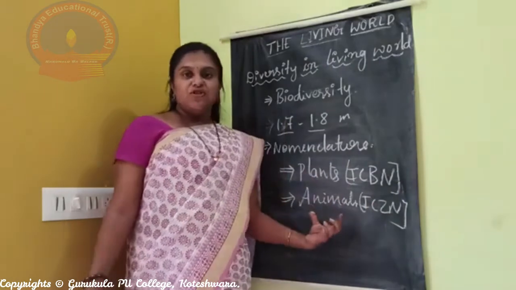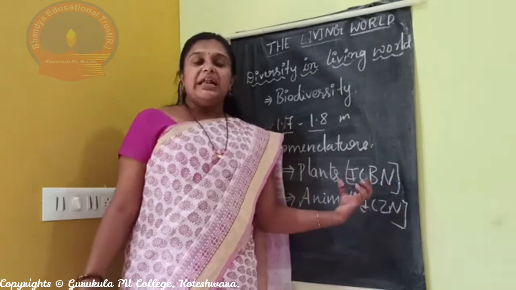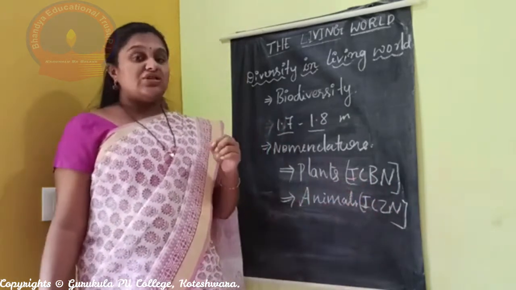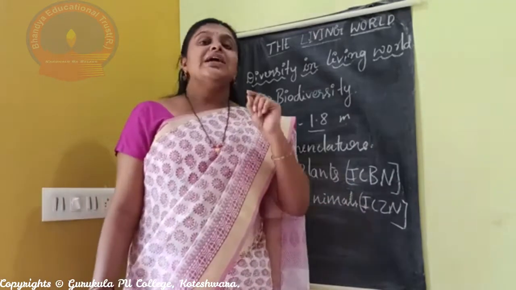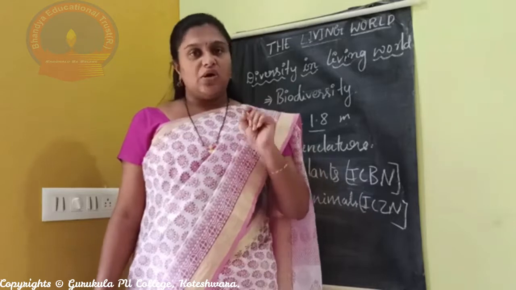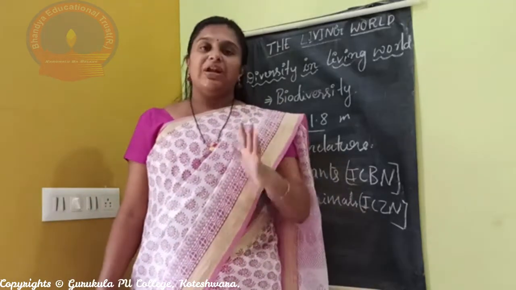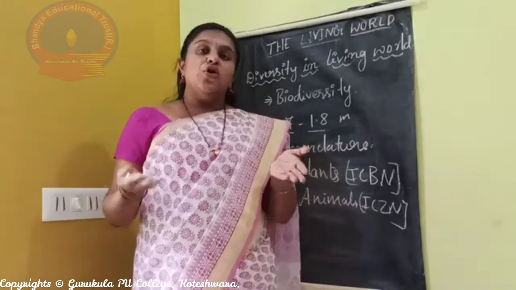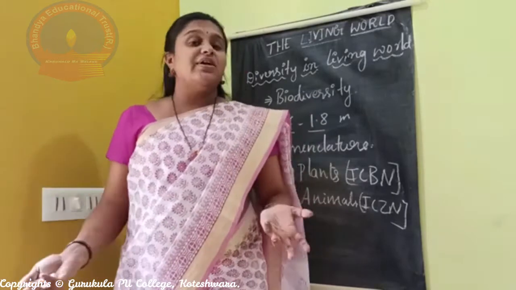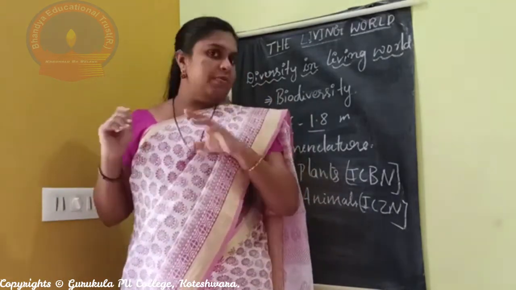Then there is a set of rules for naming animals called ICZN, the International Code for Zoological Nomenclature. By following these, wherever we go, whether India, America or Africa, the same plant is represented by the same name.